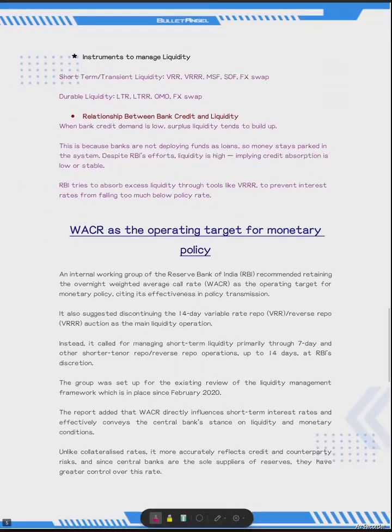So what are the instruments available with RBI to manage the liquidity? When we say liquidity, it may be short term or transient liquidity. To infuse the funds, RBI will use variable rate repo or the marginal standing facility.